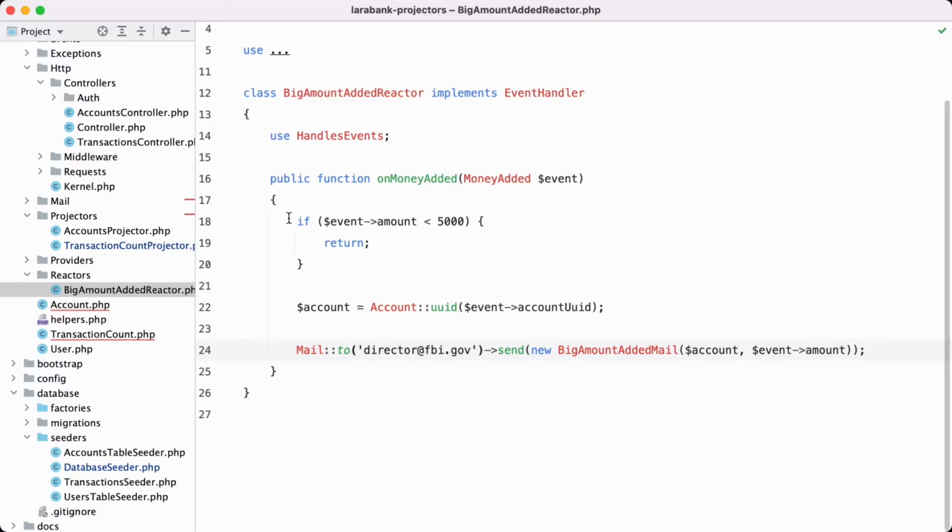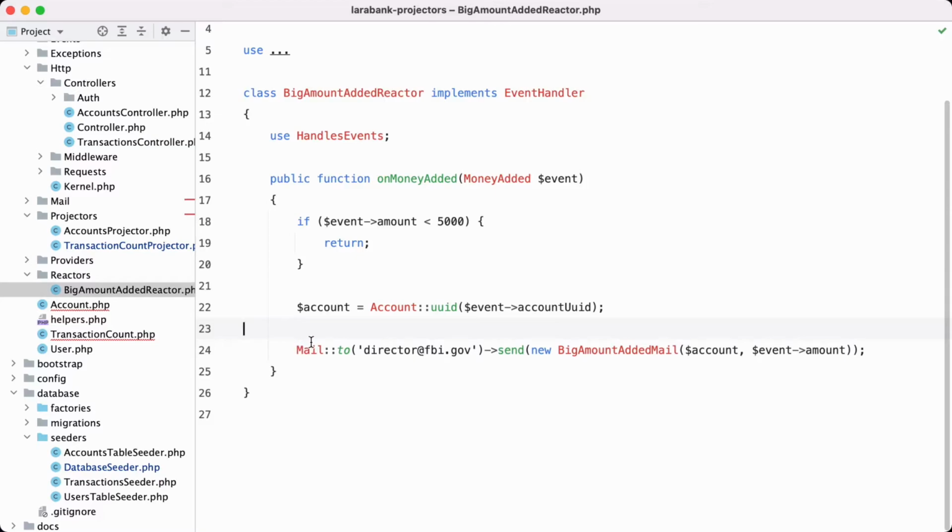If we take a look at the code, if there's a small amount coming in, we're not going to do anything, and otherwise we are going to send that mail. We are only, of course, going to do this when the original event fires and not when the events get replayed, because we only want this mail when this actually happens for the first time in our application.